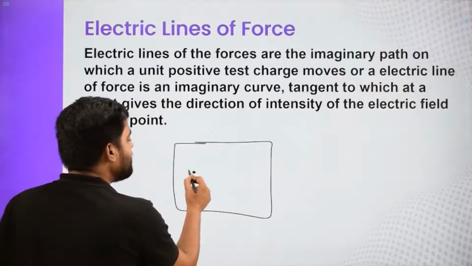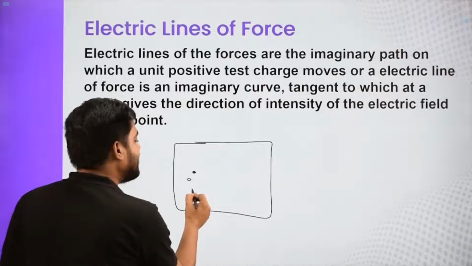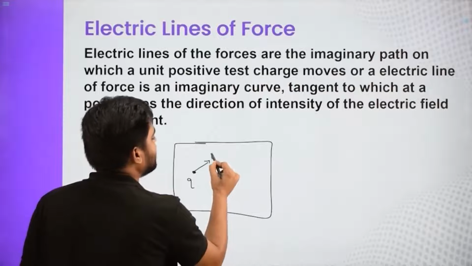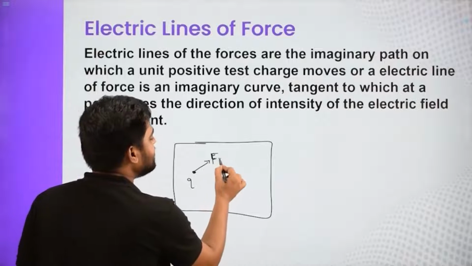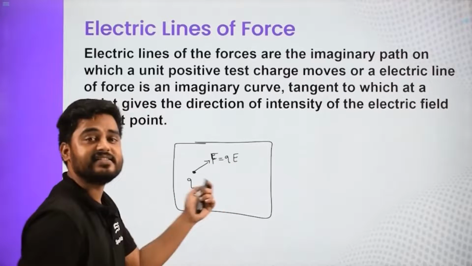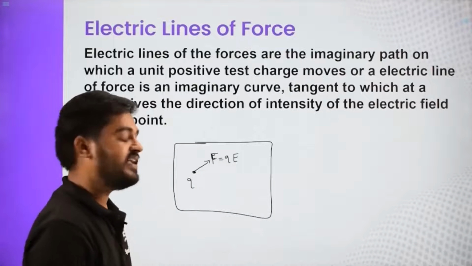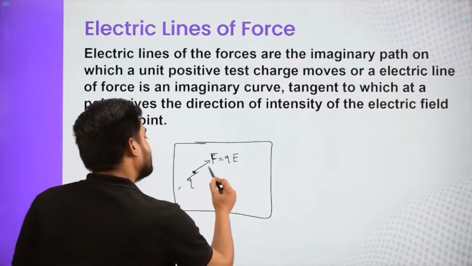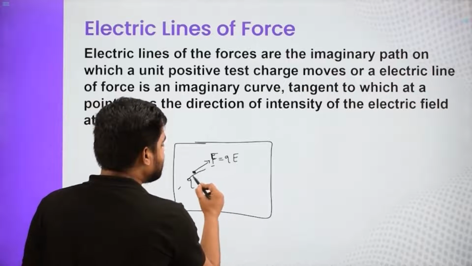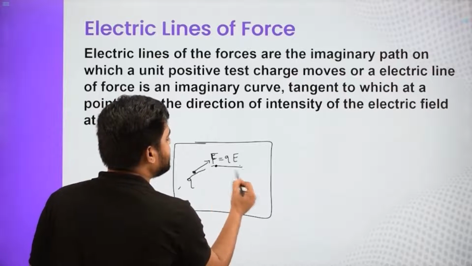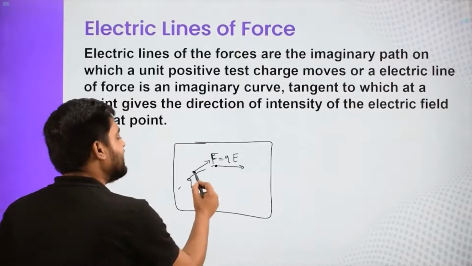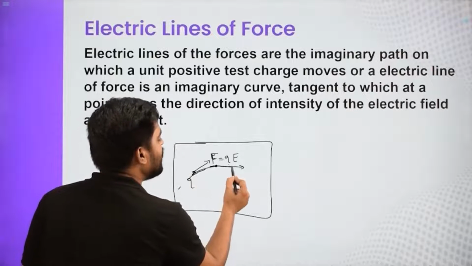And now if I am putting a charge over here and it is experiencing force in that direction, then I will say that force is nothing but QE. We had already discussed that. And now we will say that there exist electric field lines which should be along that, right? And if after some time when this charge moves over here and it is experiencing force in that direction, then field lines should be going that way.